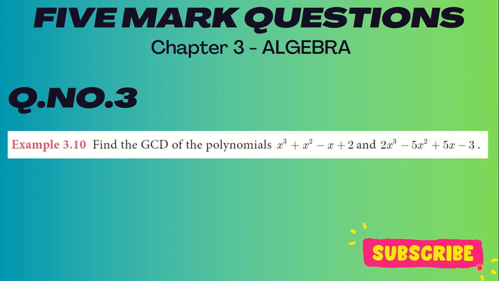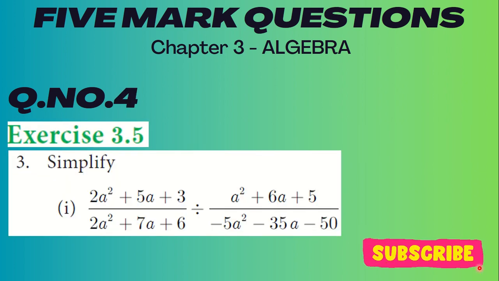This is one of the very important sums which is likely to be in the public examination. So I request my children to look into this particular question. It will help you get the required 5 marks. So I request you to see this question as a very important one. Let us go to the next question, number 4.